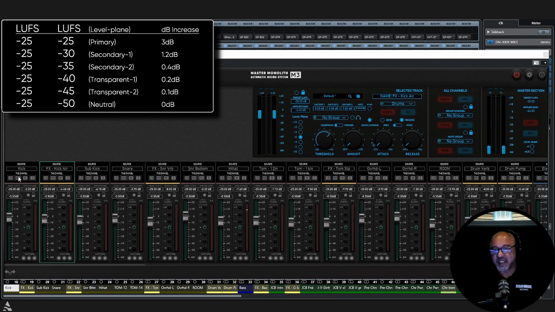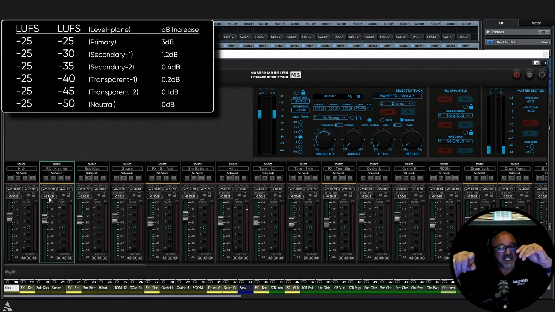So starting here, we have our kick. Our kick is minus 25. We have a kick air. We're not going to listen to any of this. A kick air, and we want to use our level planes. So remember, with the 5 controls 3, you have primary, secondary 1, secondary 2. Those are where you can hear things. So if you want to drop something back in the mix as a main element, you would go to minus 30, secondary 1. When you want it to still be a main element, sort of heard, but before it starts to get transparent, you use minus 35, secondary 2.